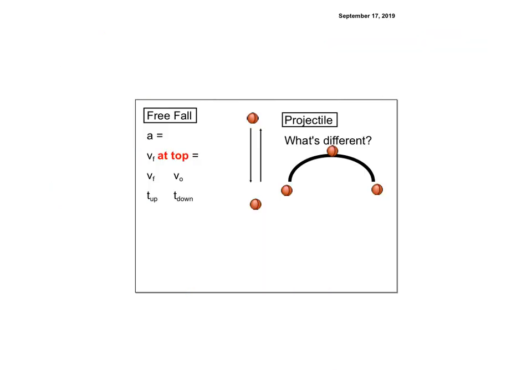Then we talked about free fall and projectiles. When you're in free fall, I know WebAssign likes negative 9.8, but I am perfectly fine with using negative 10 meters per second squared, since it's all about the concepts and I really don't care about the math. At the top, if it's in free fall, the velocity is 0.